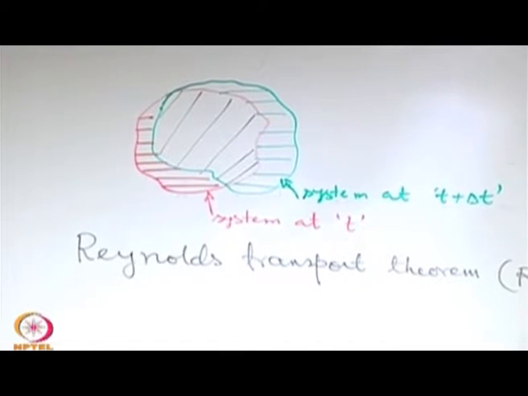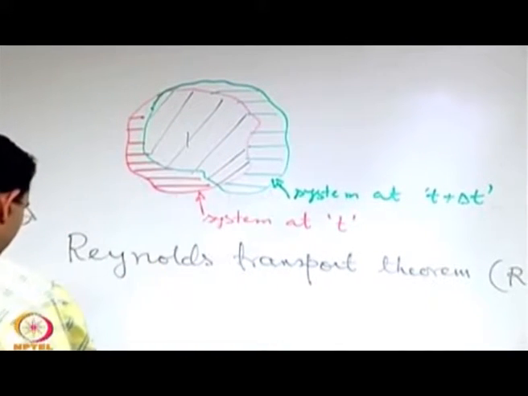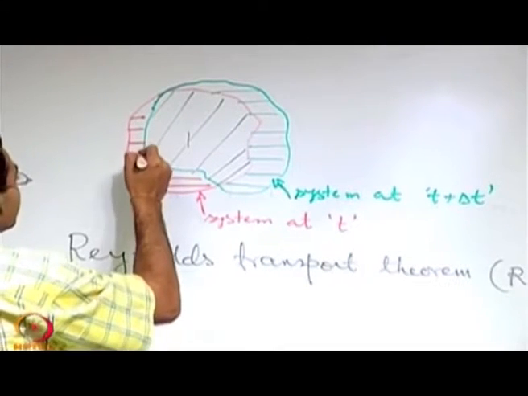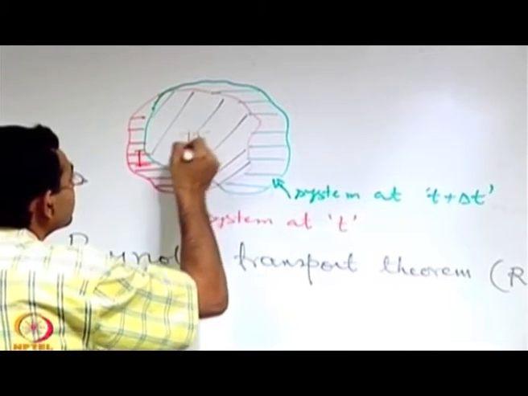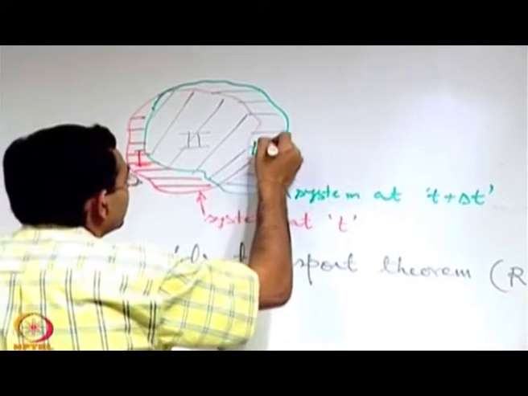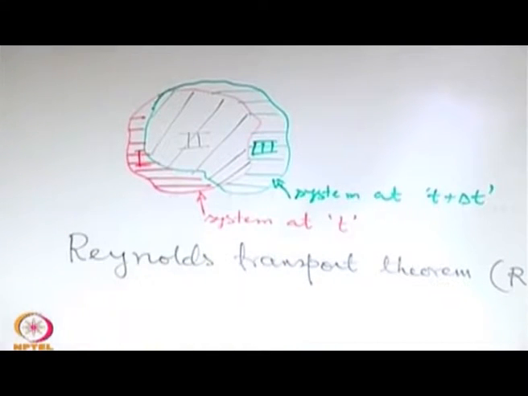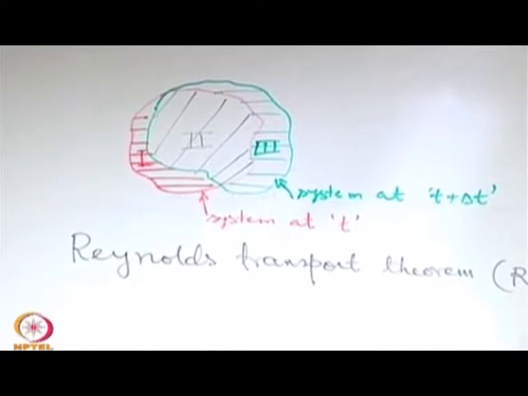So, these 3 zones, just for our own convenience, let us give some names. Let us say the name of the first zone, which is marked with the red one, is 1, the next zone is 2, and the third one, that is to the right, is 3. These are just 3 different volumes that we identify for our own convenience of demarcation.